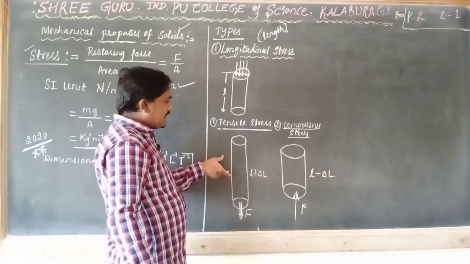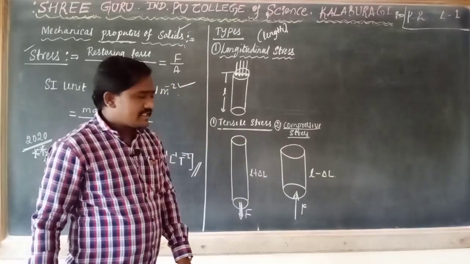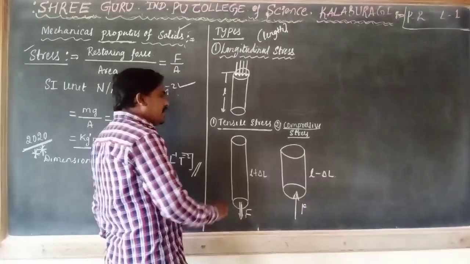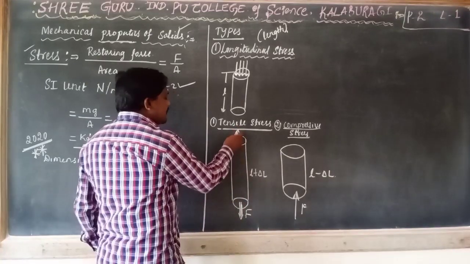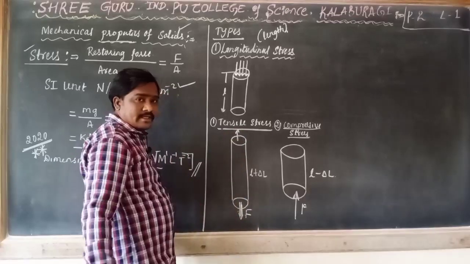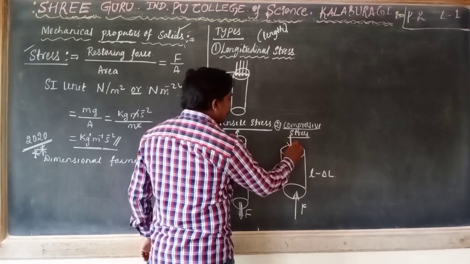Because of force, length increases. Force acting per unit area is called as tensile stress. And keep in your mind, here we are applying a force perpendicular to the surface of a body. And in this case also we are applying forces perpendicularly.